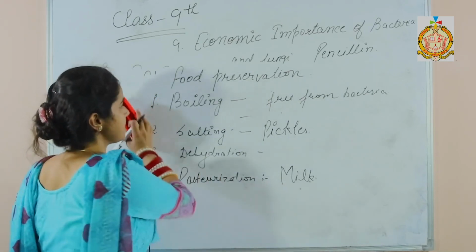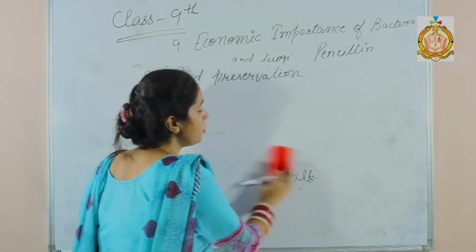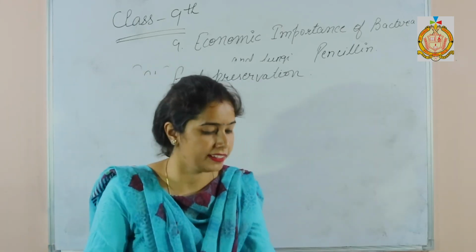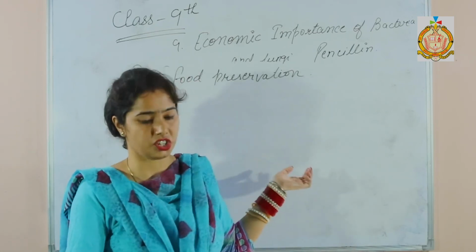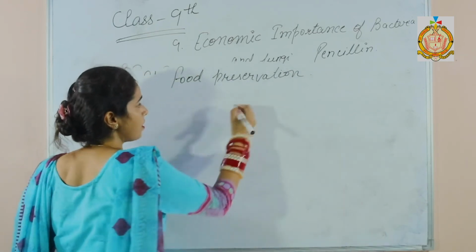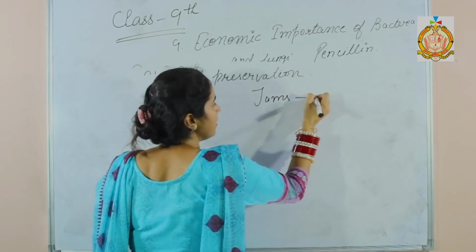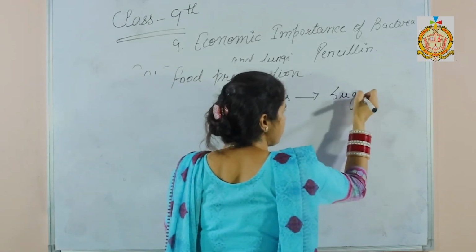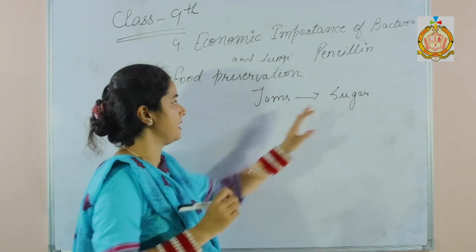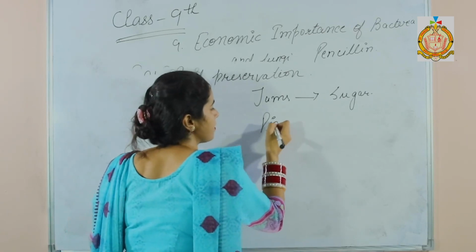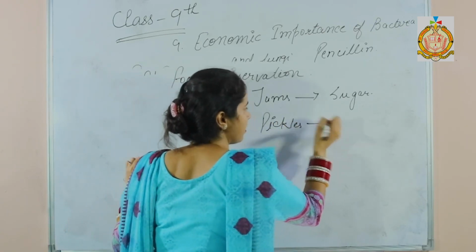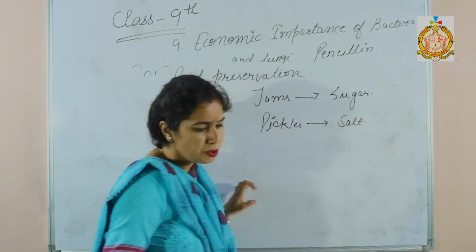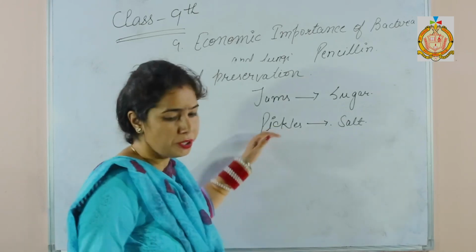The next one is refrigeration. So in refrigeration, at low temperatures, bacteria can't grow. And the last one is strong concentration and chemicals. Strong concentration, for example, in jams there is a strong concentration of sugar, so that they get rid of bacteria. Or in pickles there is excess of salt. So these are different methods of food preservation.